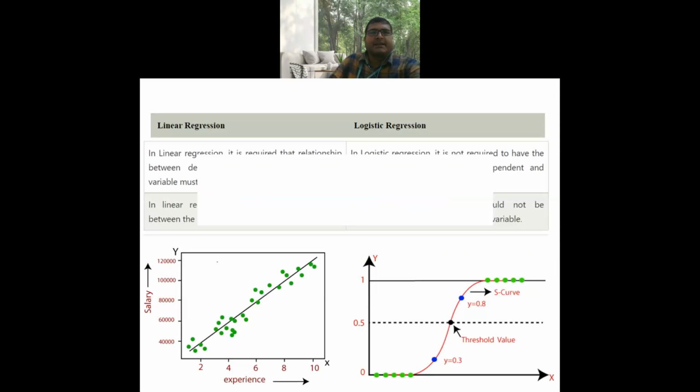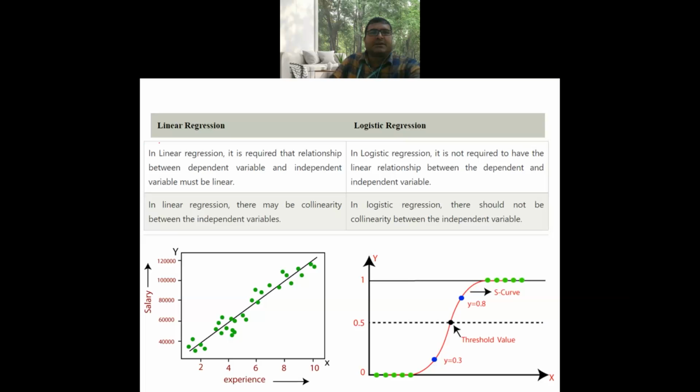Next, in linear regression, it is required that the relation between the dependent variable and independent variable must be linear. That is, if the scattering diagram is linear, then we can apply the linear regression algorithm. If the scattering diagram is non-linear, then we go for polynomial regression. In logistic regression, it is not required to have a linear relationship between the dependent and independent variables.